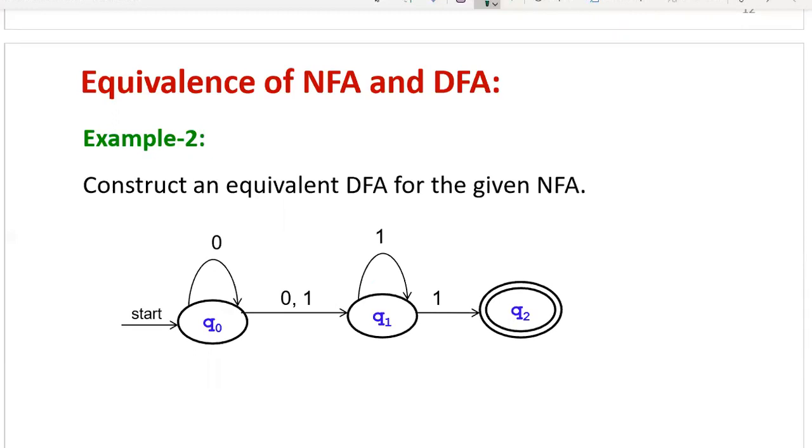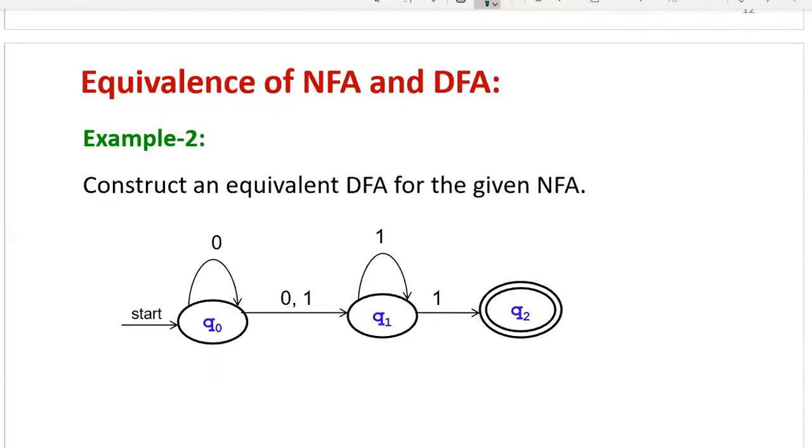Then whenever states are increasing, suppose the states are 10, so Q equal to 10, 2 power 10, you can see how many states, that many states' transitions we have to find out. That is a very lengthy process. It is more time consuming. So in this case, there is one method, the second method, that we will use. I will simply explain.